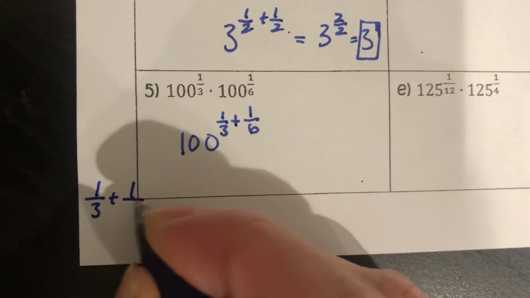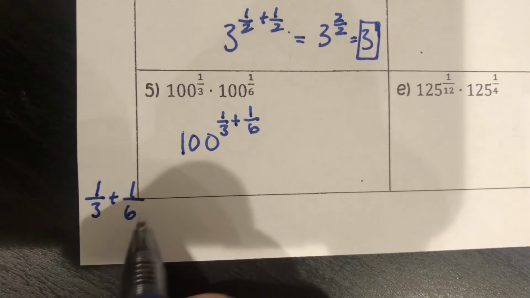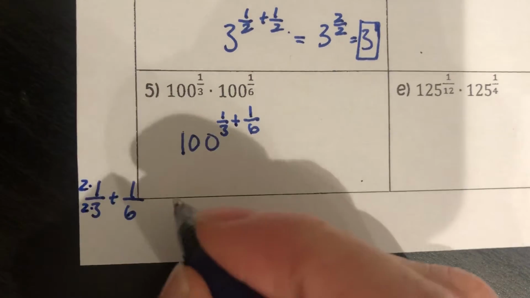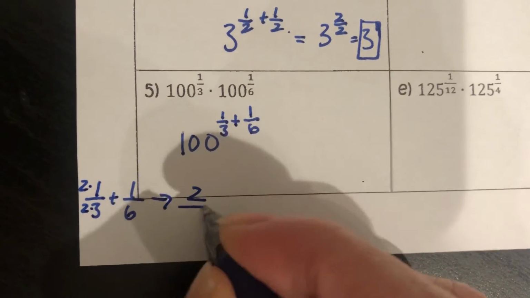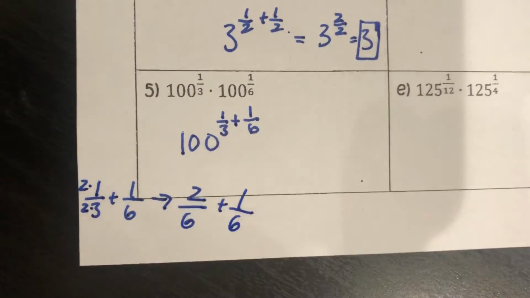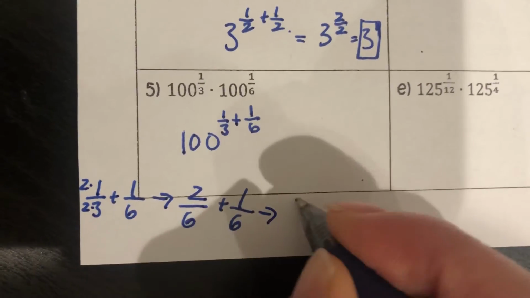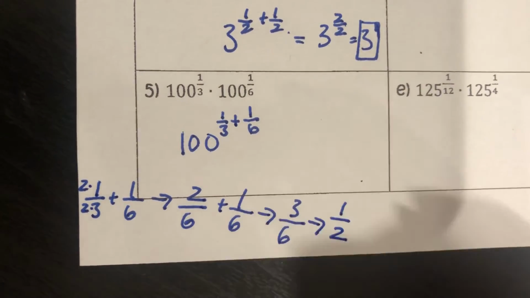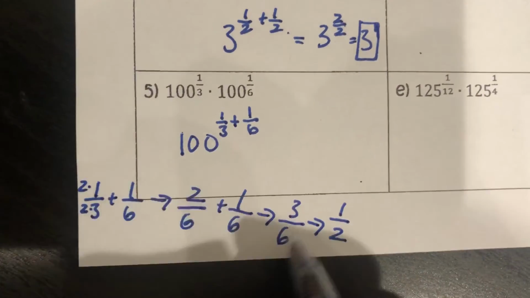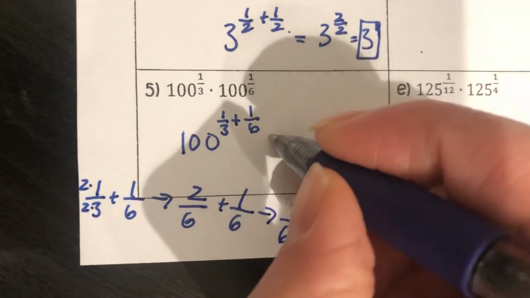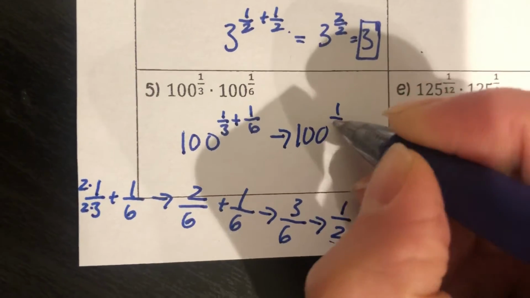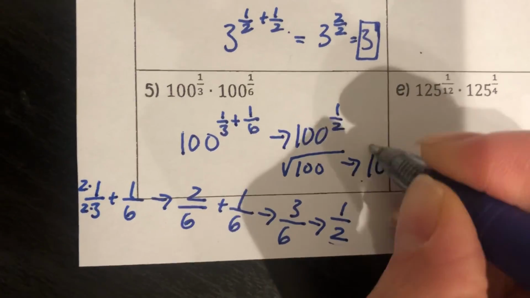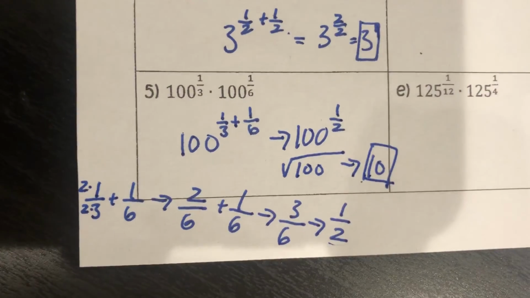1/3 plus 1/6. If I want them to have the same denominator, this one needs to be a 6 as well. So I'll multiply this by 2 over 2. This gives me 2/6 plus 1/6, which is 3/6. Simplified a little more, it's 1/2. So all this fraction comes out to 1/2. So I have 100 to the 1/2, which is the square root of 100, which is just 10. Alright, go ahead and try the U-try.